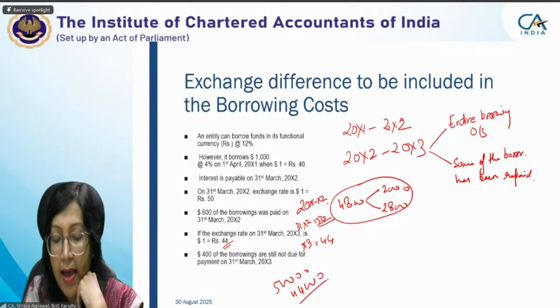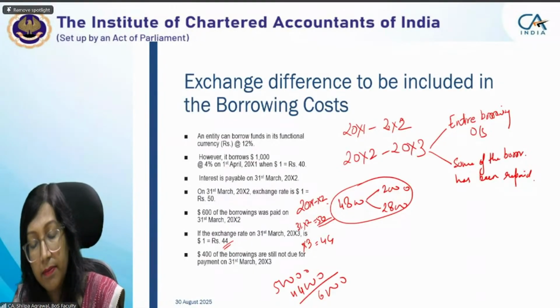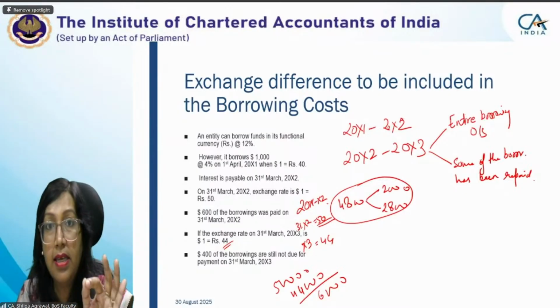So what you are having is an exchange loss. No, you're having an exchange gain. Exchange gain of 6,000 rupees. Yes, 6,000 is the exchange gain.